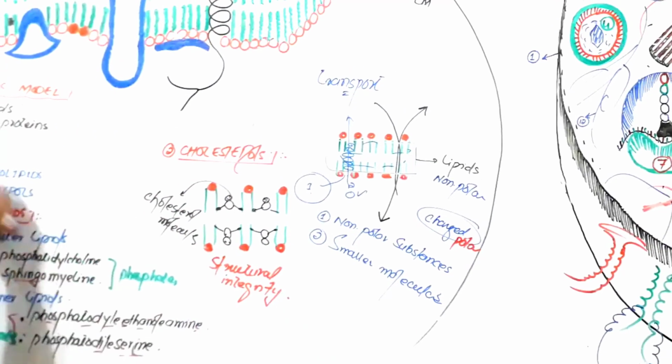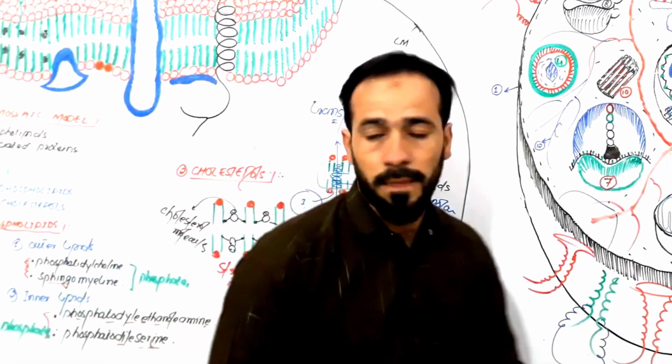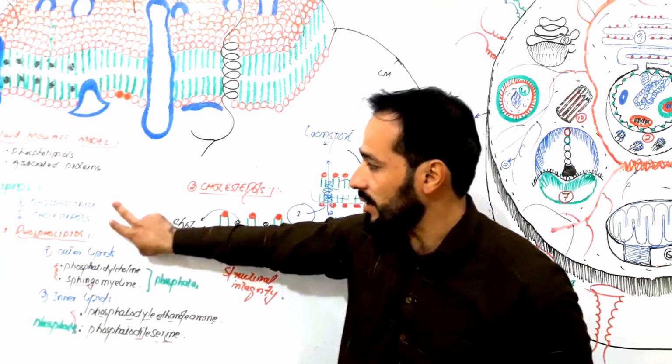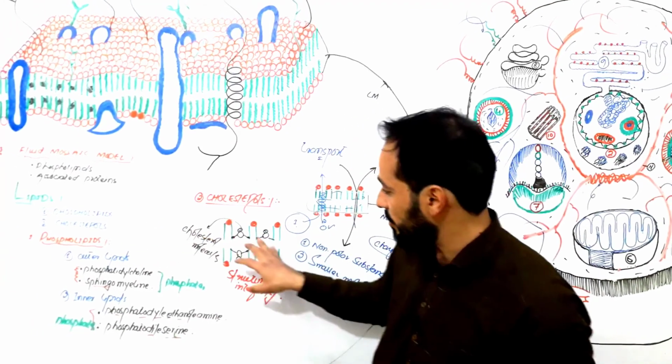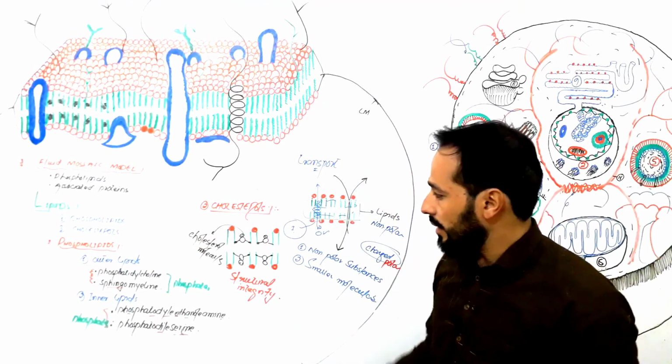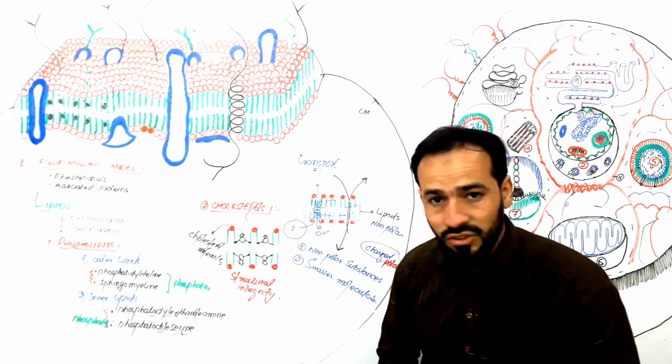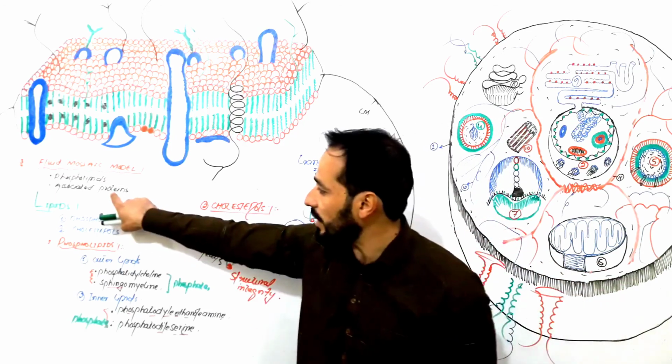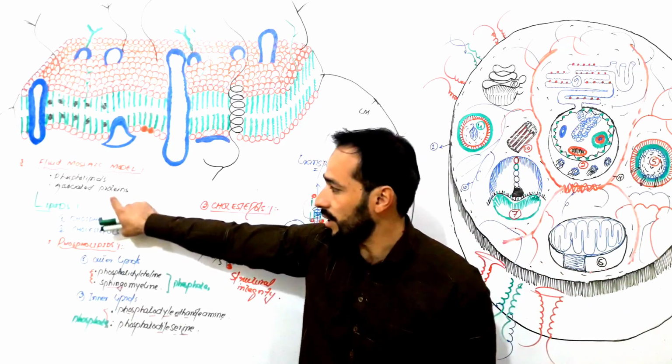So I hope, friends, this makes some sense to you, and this was about the lipids which are present and the cholesterol, which is the function of cholesterol in this cell membrane, right? So in the next lecture I will discuss the proteins, the associated proteins and the carbohydrates which are present in the cell membrane.